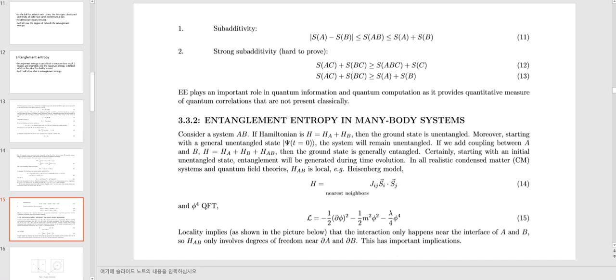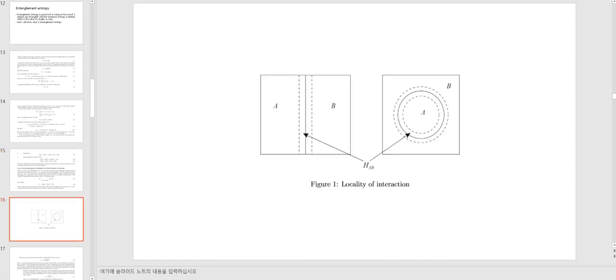In all realistic condensed matter systems and quantum field theories, HAB is local, such as in the Heisenberg model. In phi to the fourth quantum field theory, the Lagrangian is like this. Locality implies, as shown in the picture below, that the interaction only happens near the interface of A and B. So HAB only involves degrees of freedom near the interface of A and B. This has important implications. This is the locality of interaction.